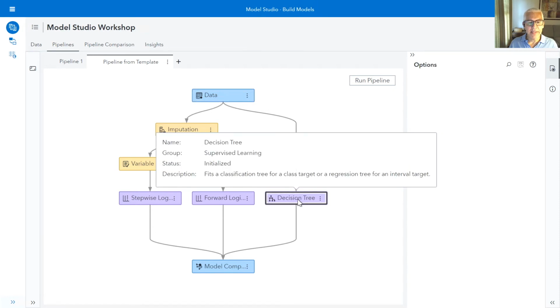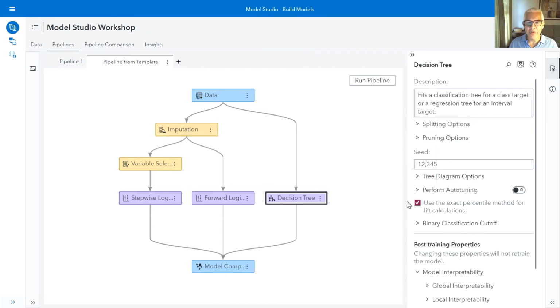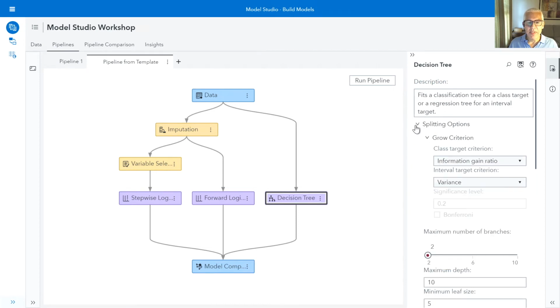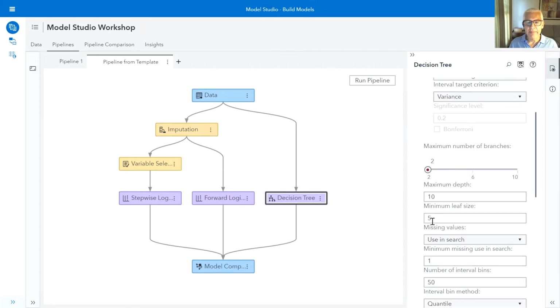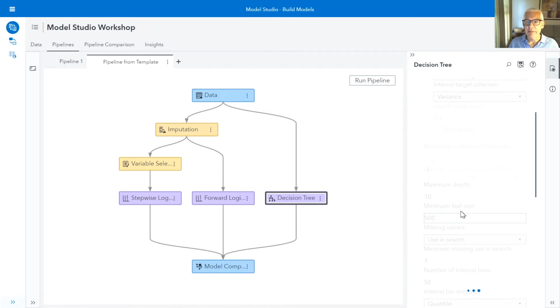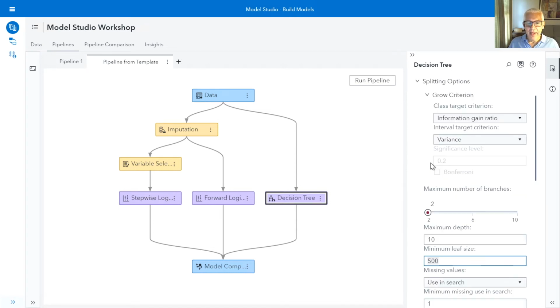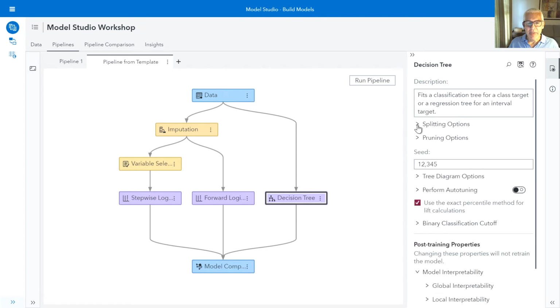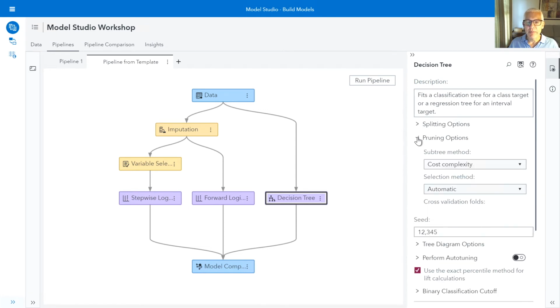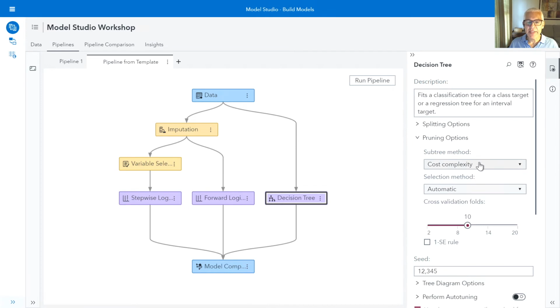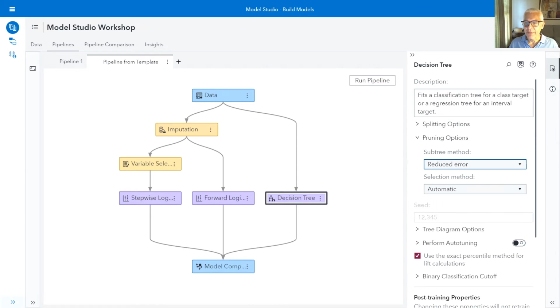I'm going to select the decision tree so that I can get access to the options. I'm going to open up the splitting options, and we're going to take that minimum leaf size and bump it up from 5 to 500. That's to get it to run just a little bit faster. Let me go ahead and minimize those splitting options, and let me also go into the pruning options, and I'm going to change that subtree method from cost complexity to reduced error. Now that I've made those two changes, I'm going to run this entire pipeline.